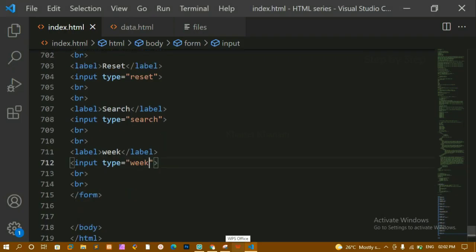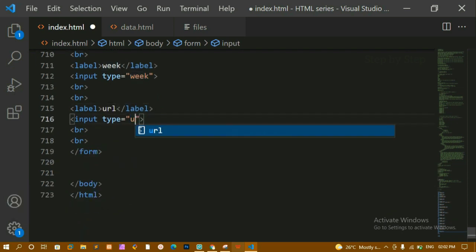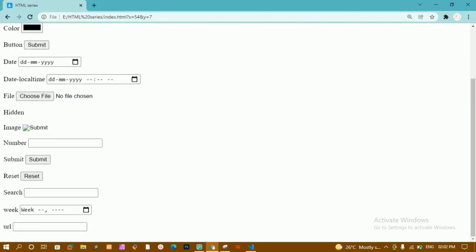Then we are having URL as well. I'll copy this and here I'm going to paste, and instead of this I'm going to write URL, and here type is equal to URL. We can display any kind of URL. Whenever I write here, I can give this kind of URL inside this, www.google.com. Whenever you are adding some validation, you can use this one, and these types will be very useful whenever you are adding some kind of validation using JavaScript or PHP.